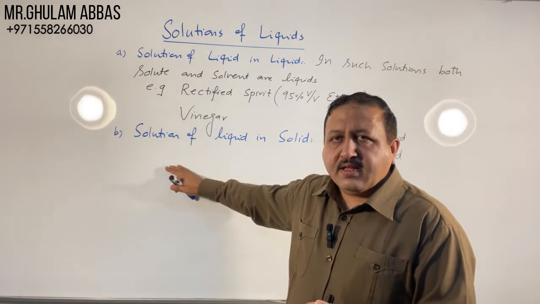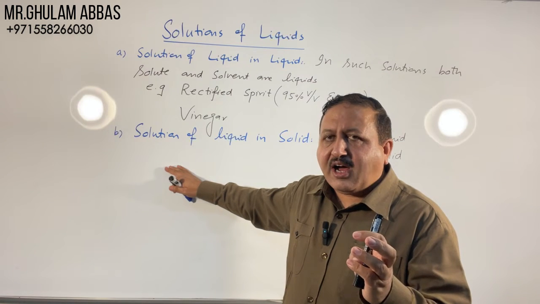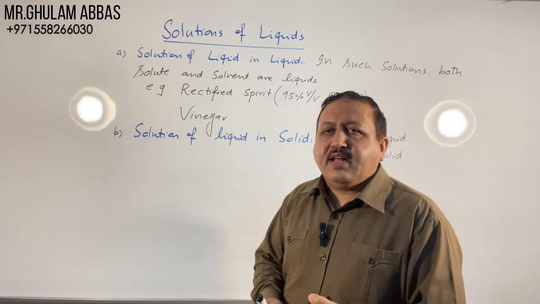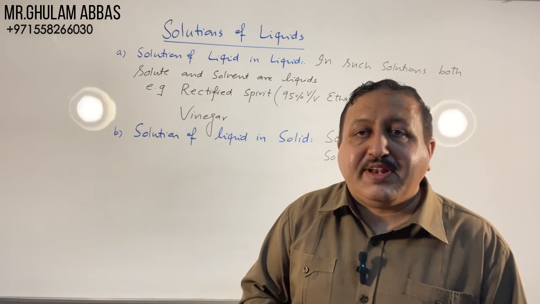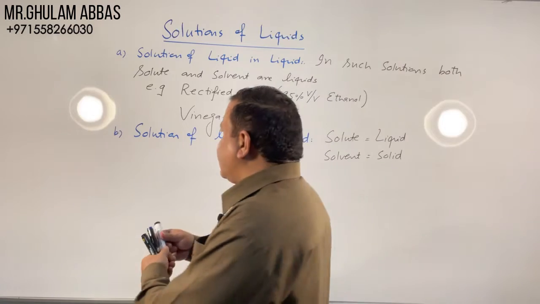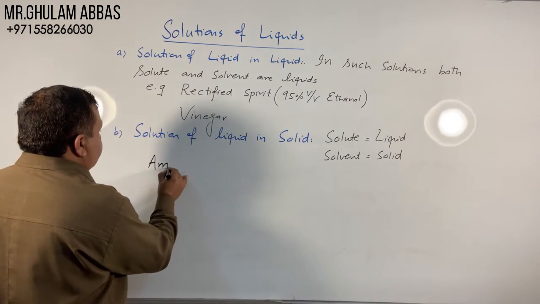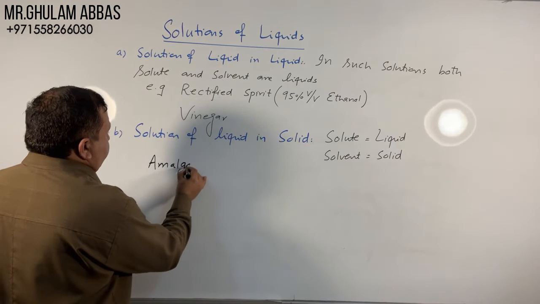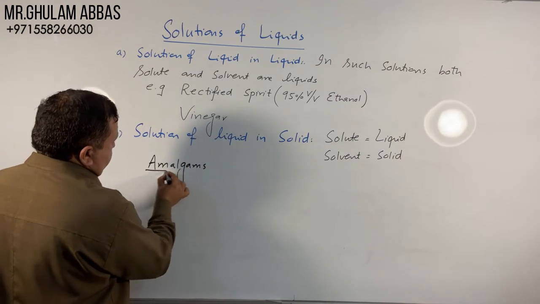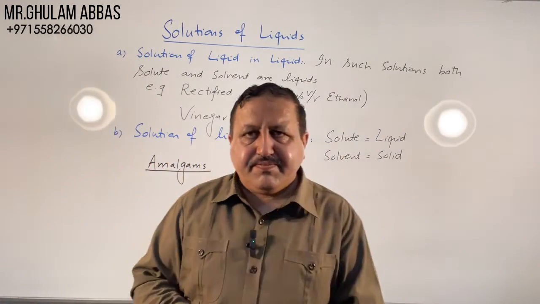When any metal solid dissolve in mercury, the resulting mixture is called amalgam. They are not alloys. So this term is used in chemistry, amalgams, mixture of mercury with other metals.